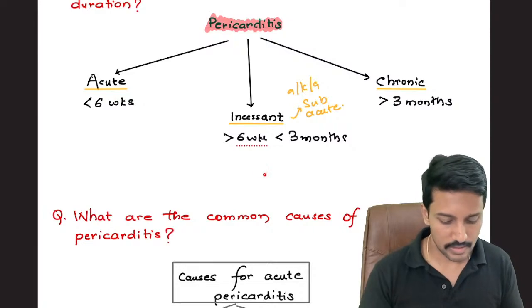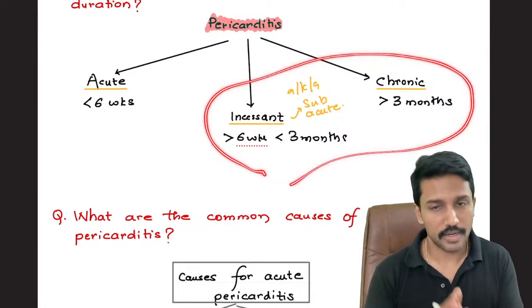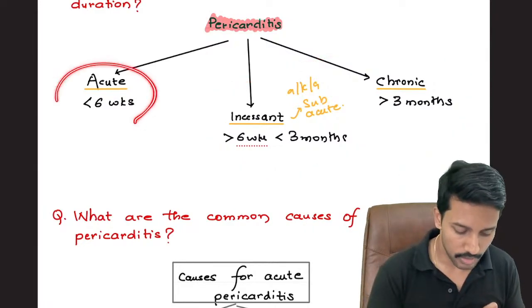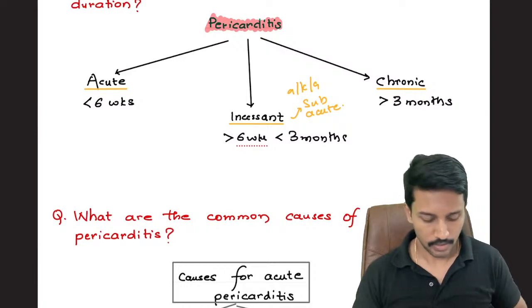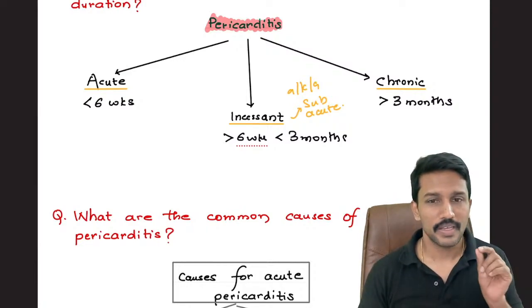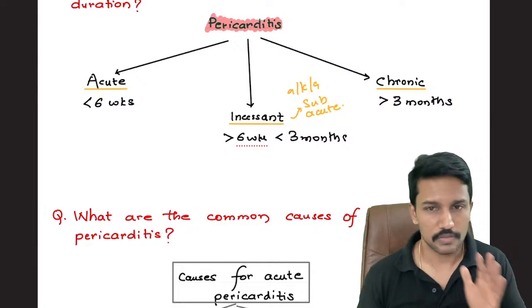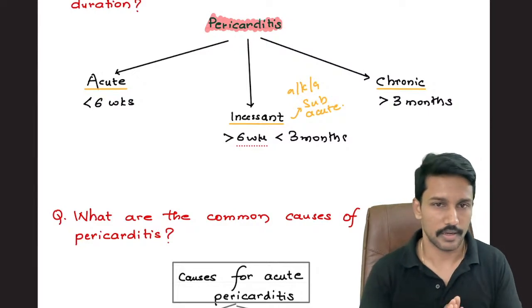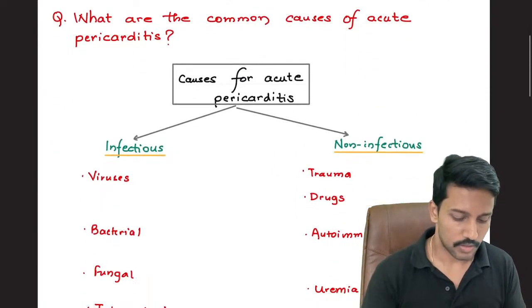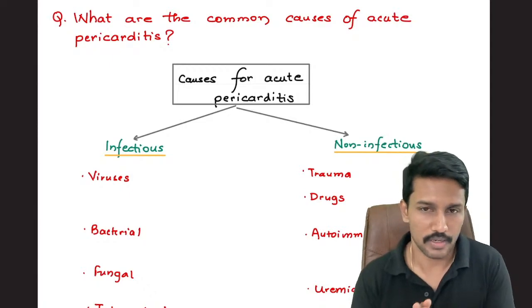We will be discussing the incessant and the chronic pericarditis in another session. Today we will be talking about acute pericarditis. Okay, so what is acute pericarditis? Inflammation of the pericardium lasting for less than 6 weeks. We are going to call it as acute pericarditis. Now what can cause it? What are the common causes for acute pericarditis?